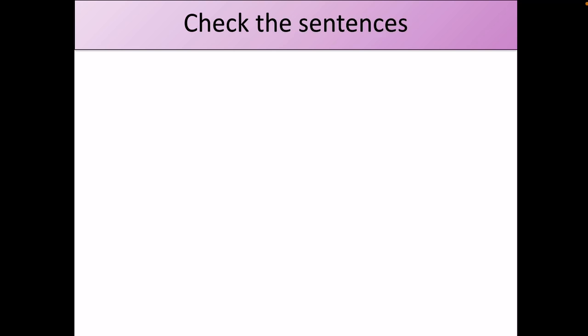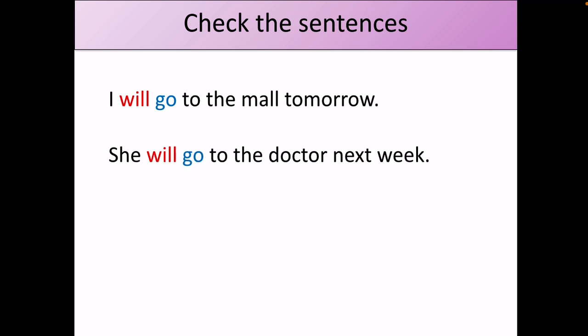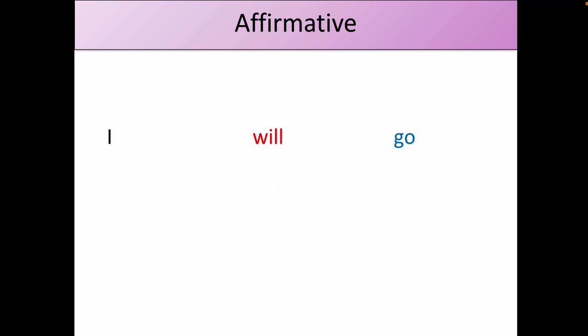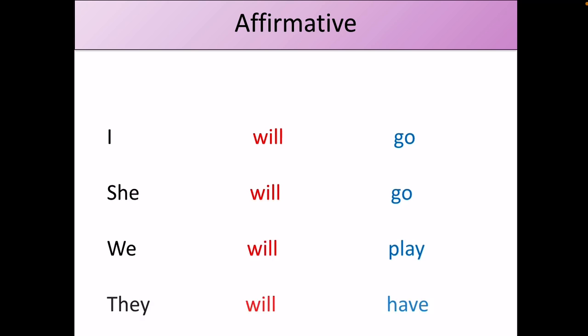Let's take a look at our sentences here. I will go to the mall tomorrow. She will go to the doctor next week. We will play in the garden. They will have lunch at the restaurant. Now, all these four sentences are future simple tense. We're going to take a close look at them so that we learn how to form the future simple tense in affirmative form. I will go. She will go. We will play. They will have.